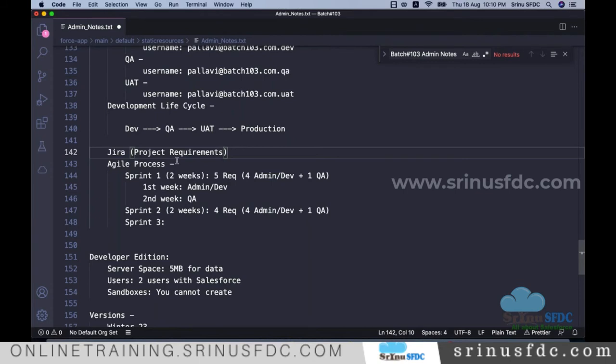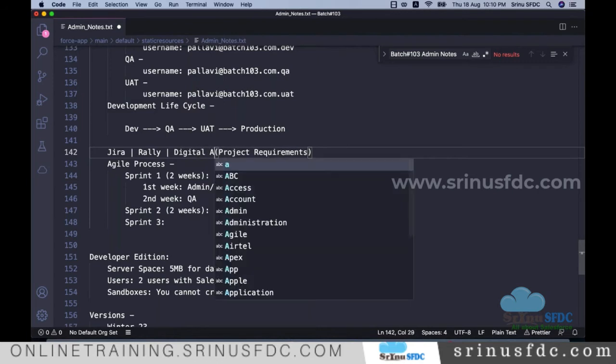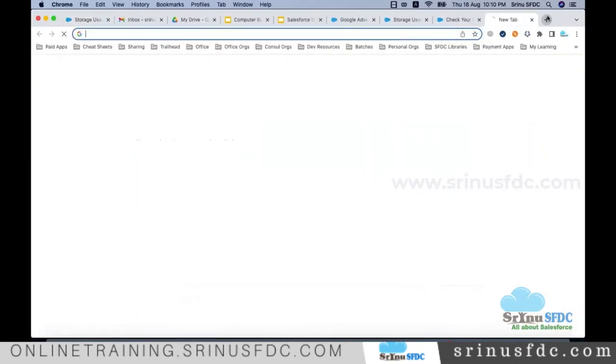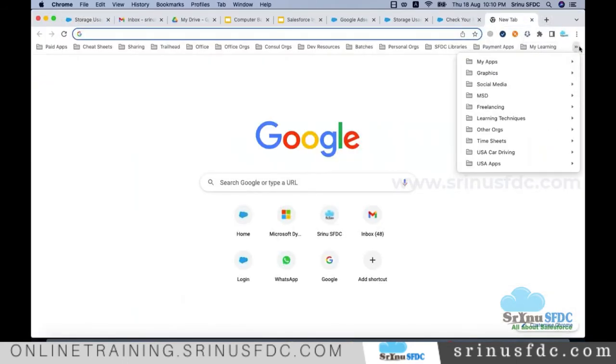Not only Jira, there are many companies and many tools. Rally is one of the tools. Different companies use different kinds of tools. Or maybe I can also show you a free tool. Some companies use